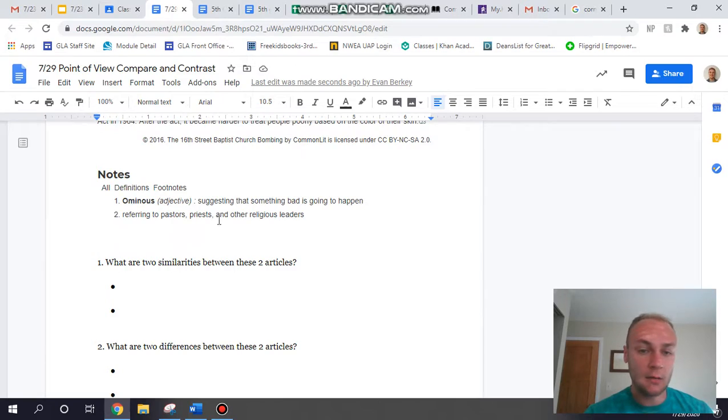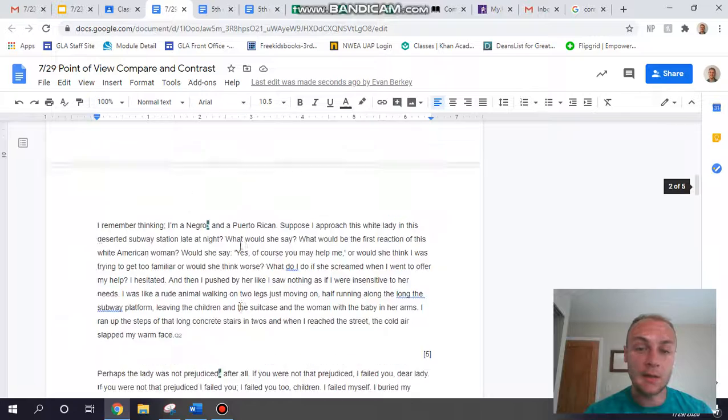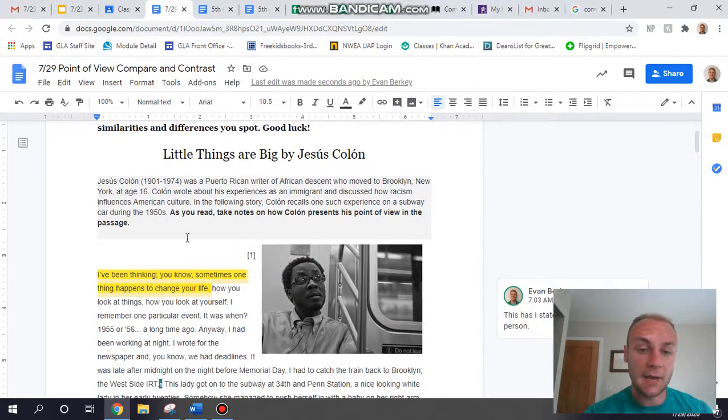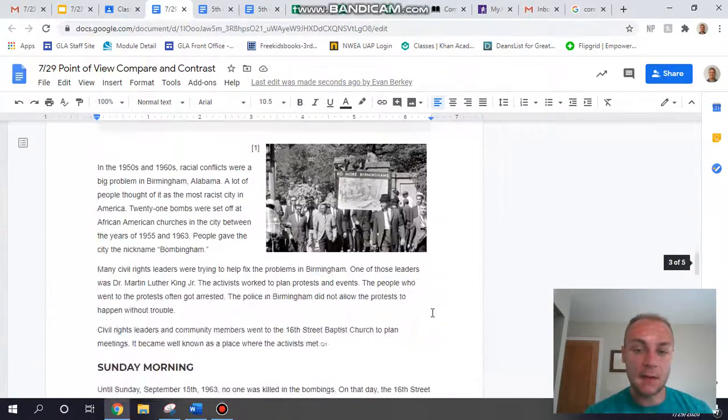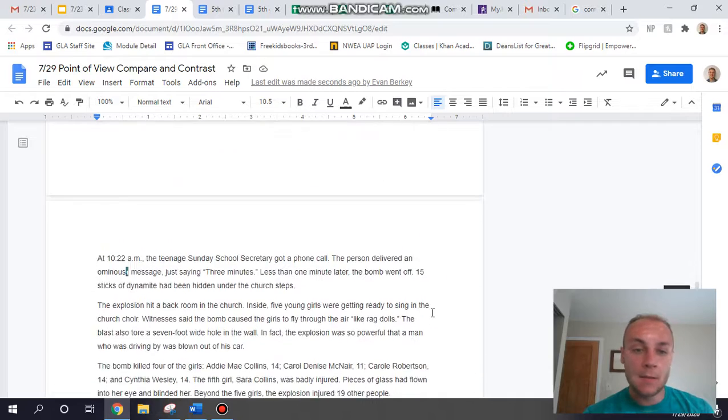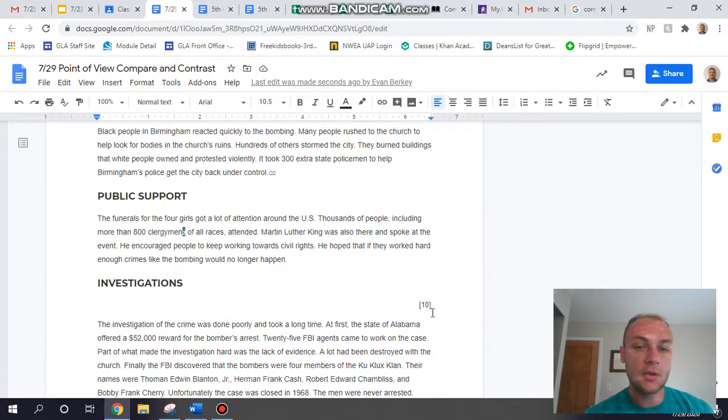So right here, we're going to write 2 similarities between the articles, and you should be doing that through highlighting. Both of these stories are about different types of racism that happen to different African Americans in the US. So when you're reading this, you can see there are different kinds of racism that are happening to these people. There are also similarities between the racism that's happening between Jesus Colon and the people living in Alabama.